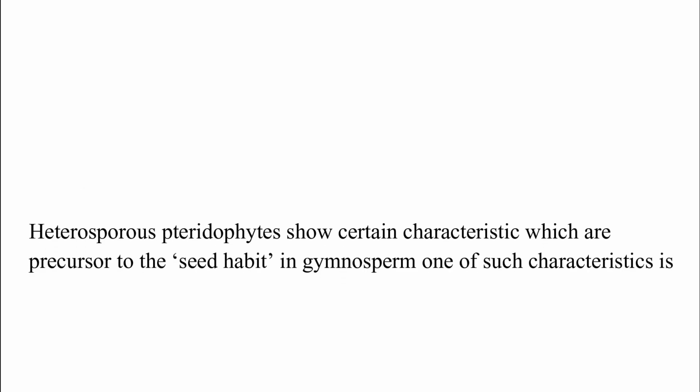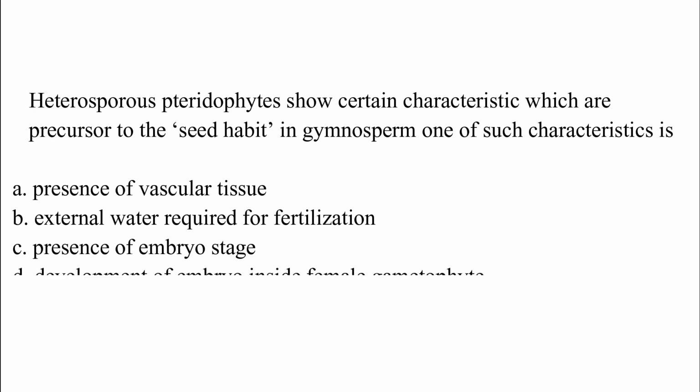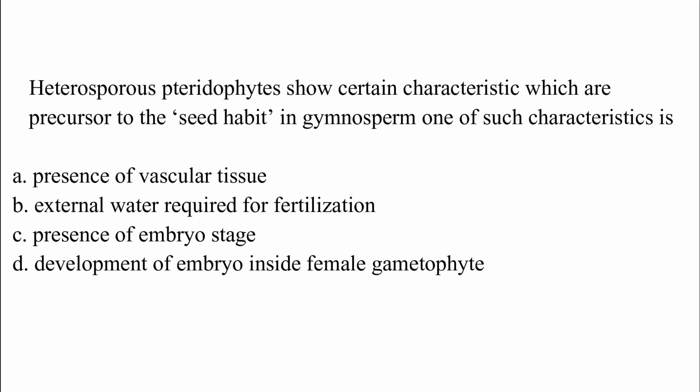Heterosporous pteridophytes show certain characteristics which are precursors to the seed habit in gymnosperms. One of such characteristics is option A. Presence of vascular tissue. Option B. External water required for fertilization. Option C. Presence of embryo stage. Option D. Development of embryo inside female gametophyte. The correct answer is option D, which is development of embryo inside female gametophyte.